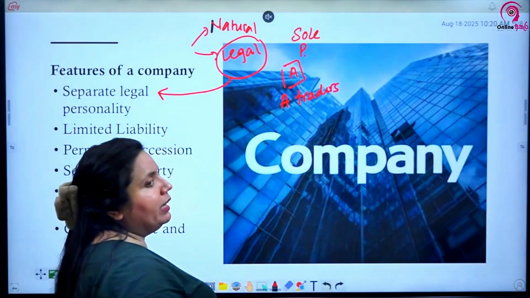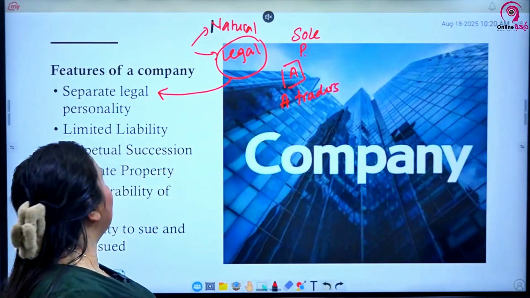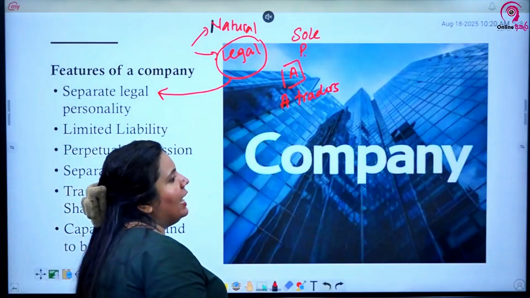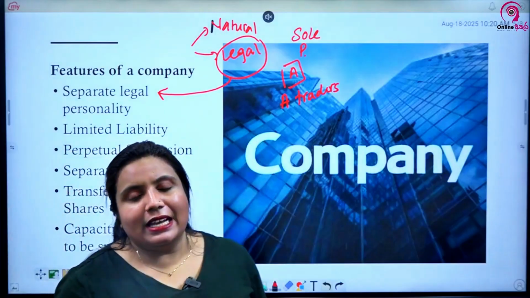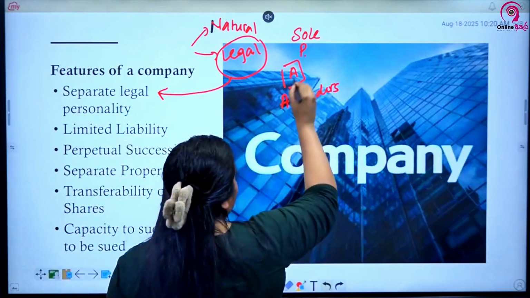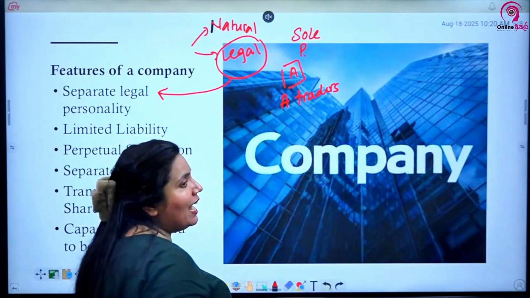I'm trying to explain to you what this separate legal personality is. You go and buy a chocolate from A Traders, and the chocolate is expired. Against whom will you go to court? Will you go to court against the person A, or against A Traders?